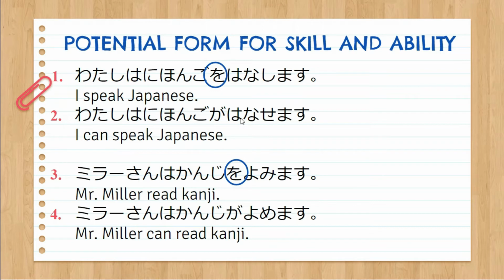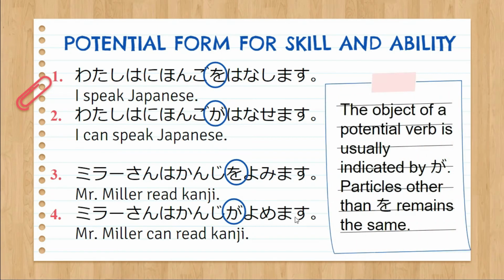Once we change the verb to its potential form, we change this particle o to particle ga. So we no longer use the particle o once we change it to its potential form. Watashi wa Nihongo ga hanasemasu. Mira-san wa kanji ga yomemasu. The object of a potential verb is usually indicated by ga.